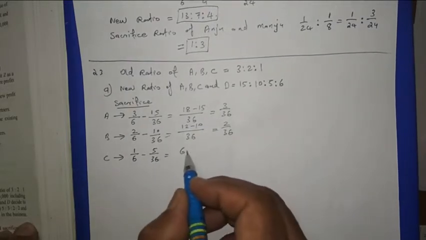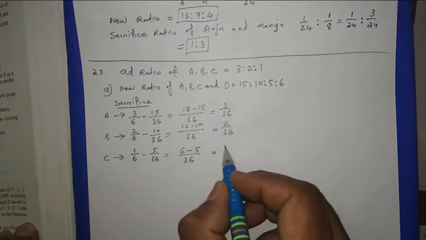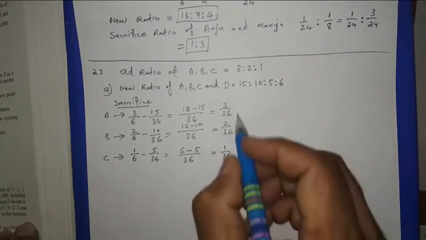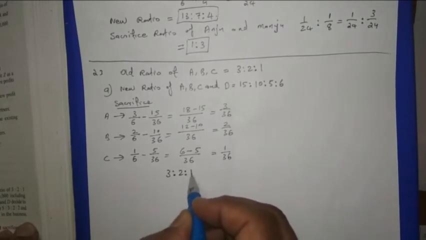Here 6 minus 5 out of 36, so it is coming 1/36. So here the sacrificing ratio will be 3:2:1.